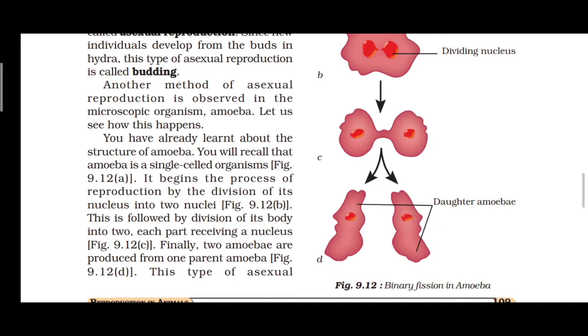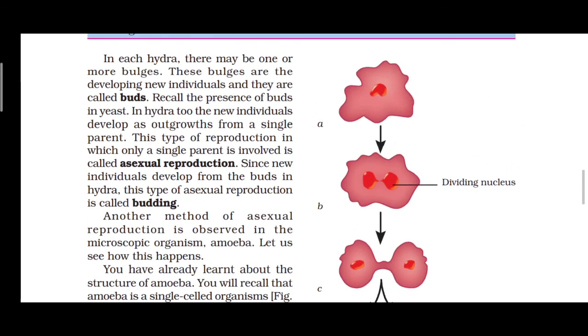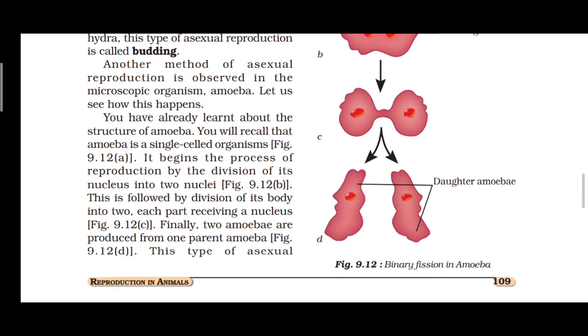Here there is a single parent. The parent splits into two parts. Two amoebae are produced from one parent amoeba. One parent is dividing into two amoebae. So it is the best example of what? Asexual reproduction. This type of asexual reproduction, in which an animal reproduces by dividing into two individuals, is called what?